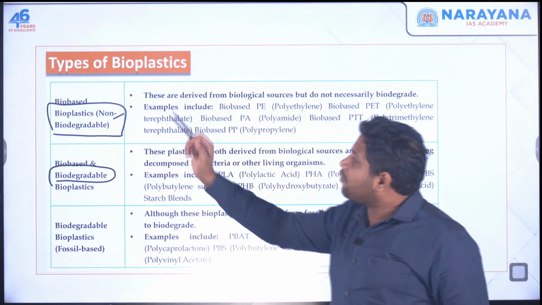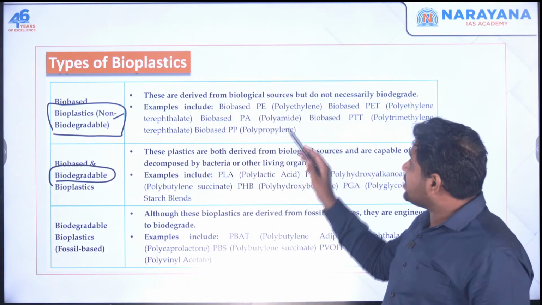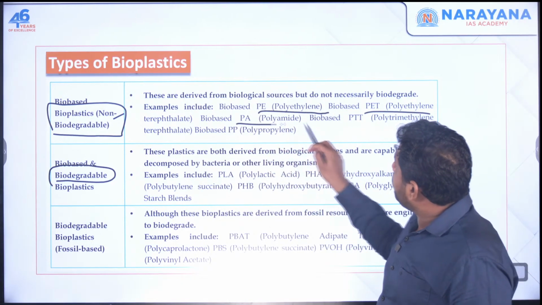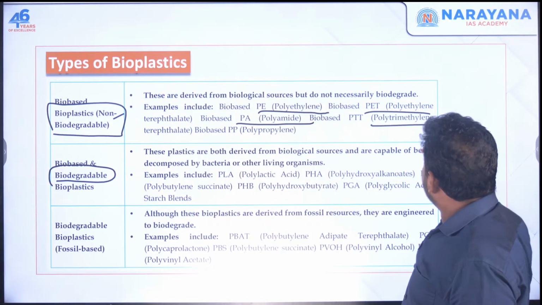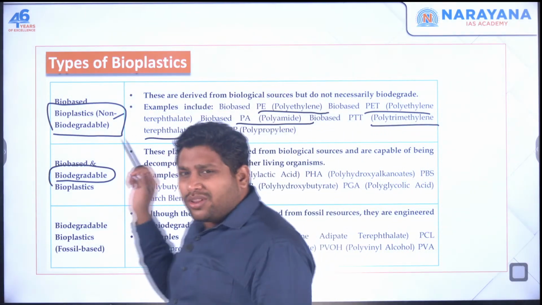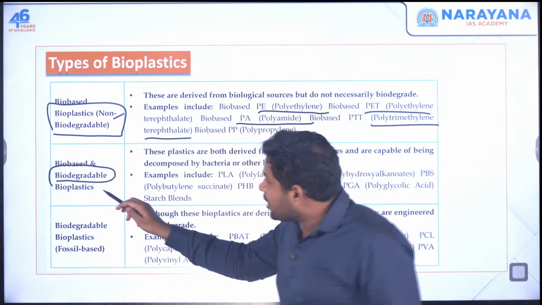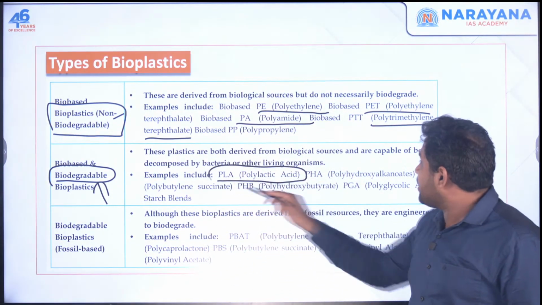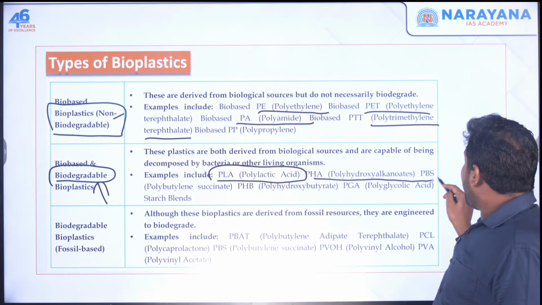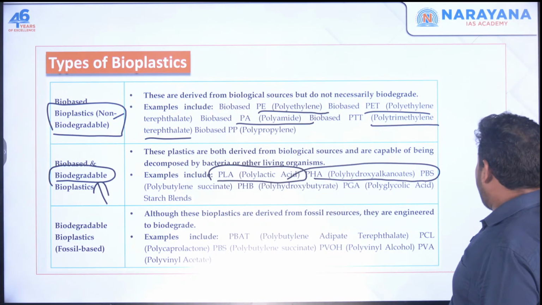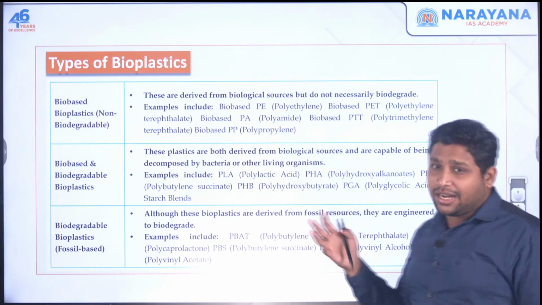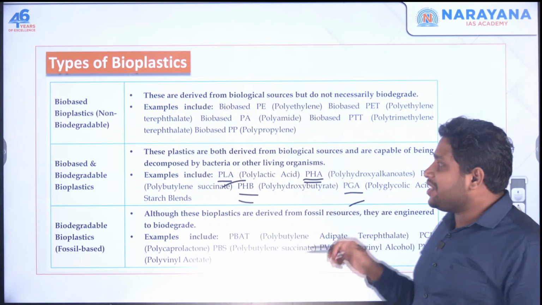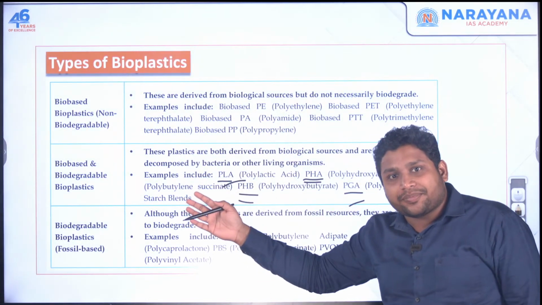If I give the example of non-biodegradable bioplastic: bio-based polyethylene, PET, polyamide, polytrimethylene terephthalate. All these are examples. And there are some biodegradable ones: PLA, polylactic acid, PHA, polyhydroxyalkanoates. Tough name, but you have to remember PHA, PLA, PHB, PGA. All these are biodegradable.